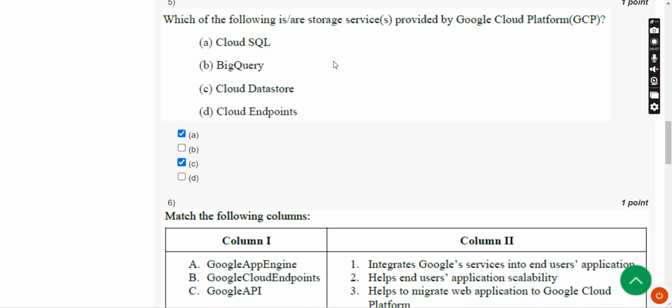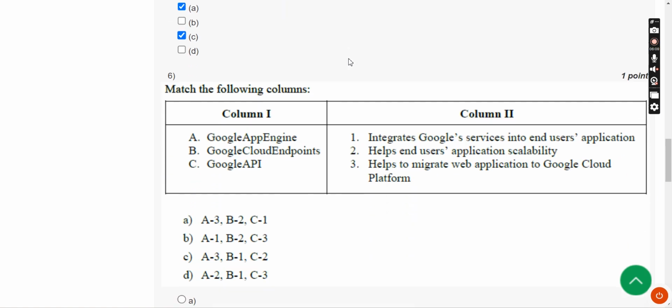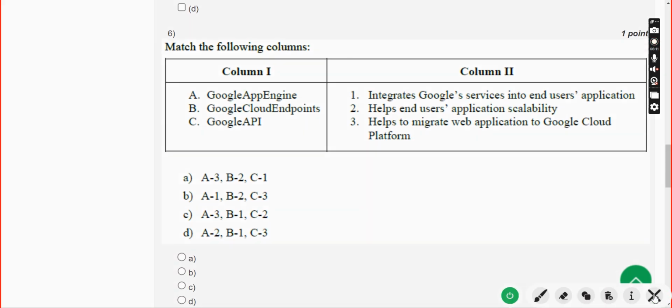Next, moving on to the sixth question, guys. Match the following columns. In the left side column they have given this, and in column 2 they provided the functions or the services which these left ones do.